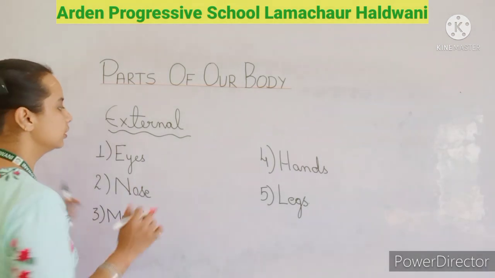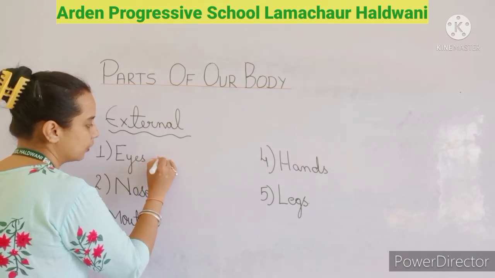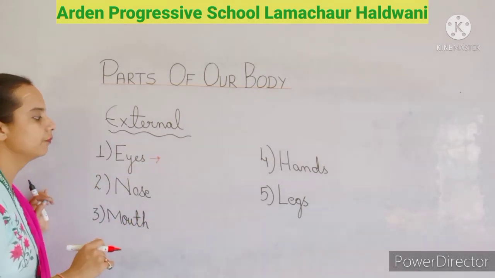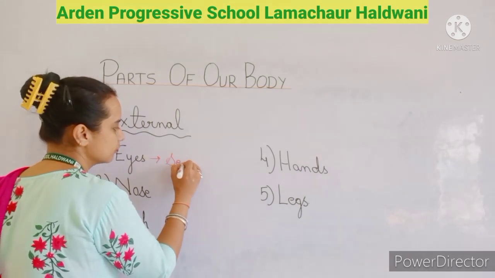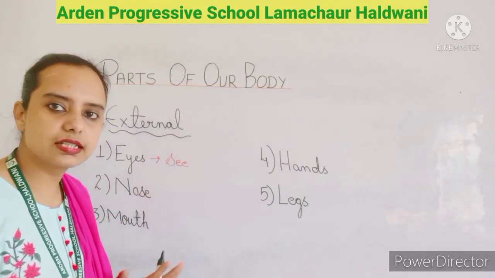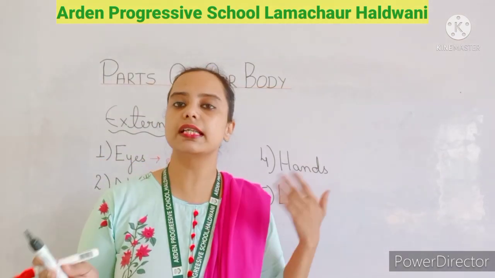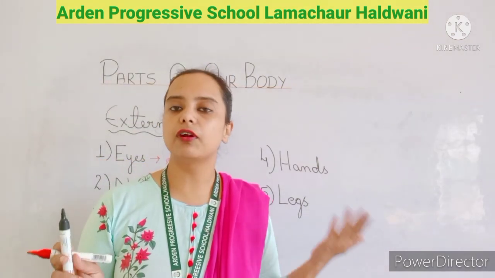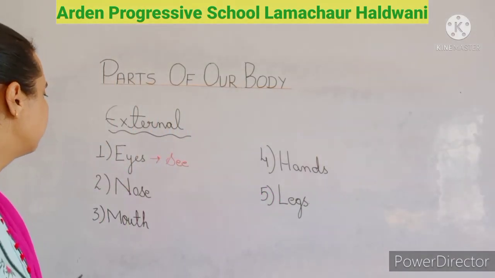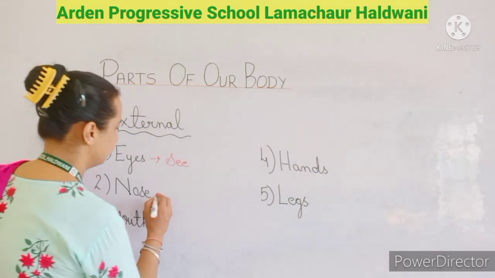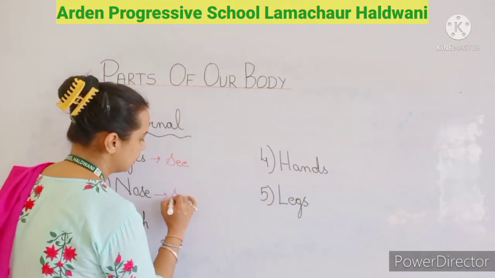Now what is the function of it? What are the functions? The function of the eye is to see the things. Whatever things are present around us, we can see them easily with our eyes. Then the function of the nose is to smell.